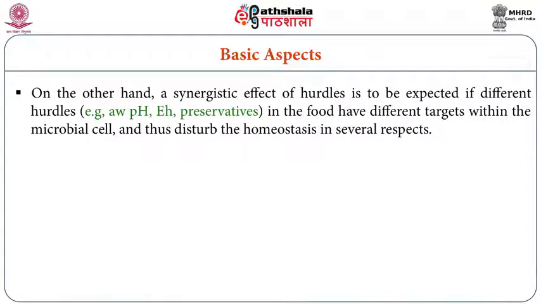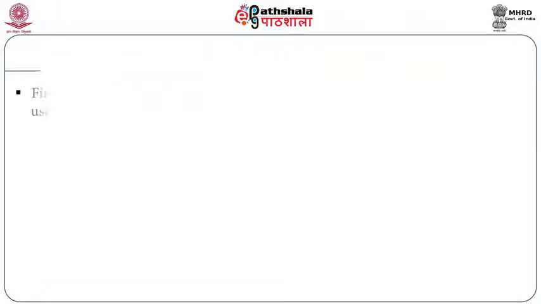And also, a synergistic effect of hurdles is to be expected if different hurdles, like water activity, pH, redox potential, and preservatives in the food, have different targets within the microbial cell, and thus disrupt the homeostasis of a bacteria in several respects.